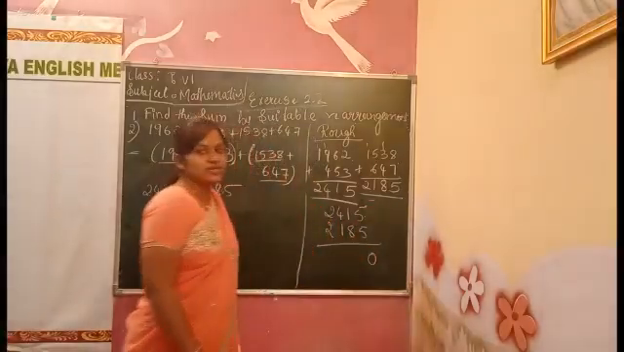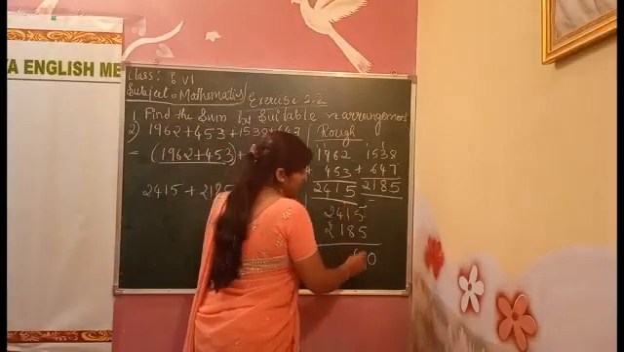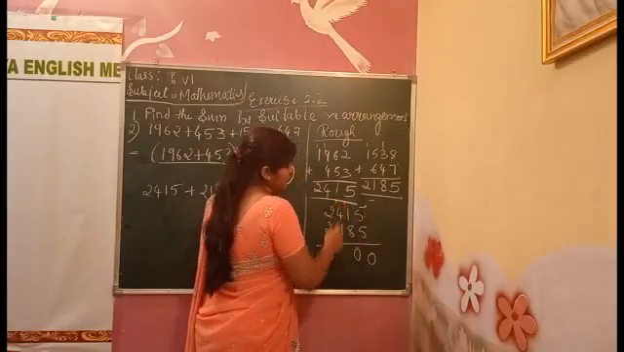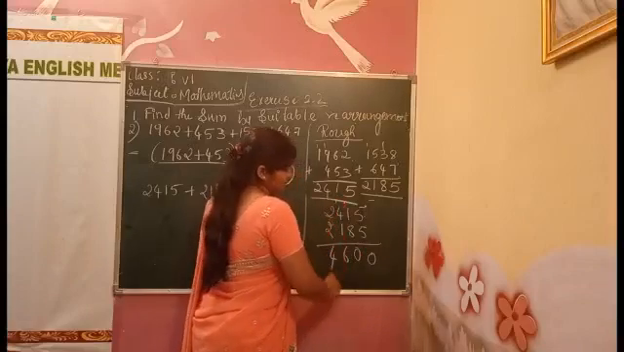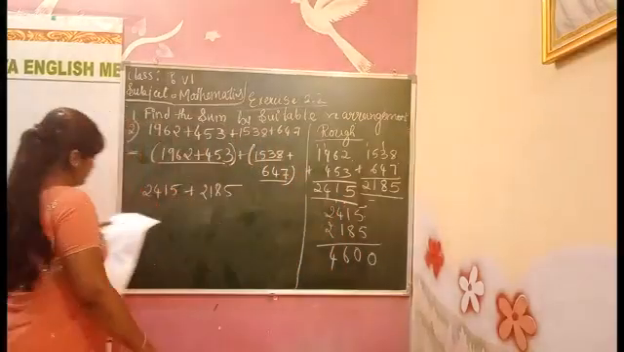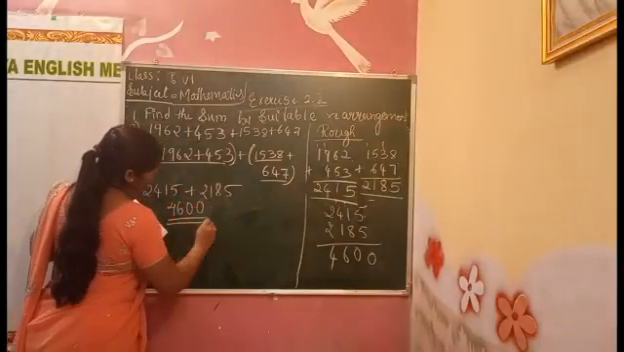5 plus 5 will be 10. 1 will be carry here. 9, 10. Again 1 will be carry here. 5, 6. 1 will be not carry. 4, 6, double 0. 4, 6, double 0 we got.